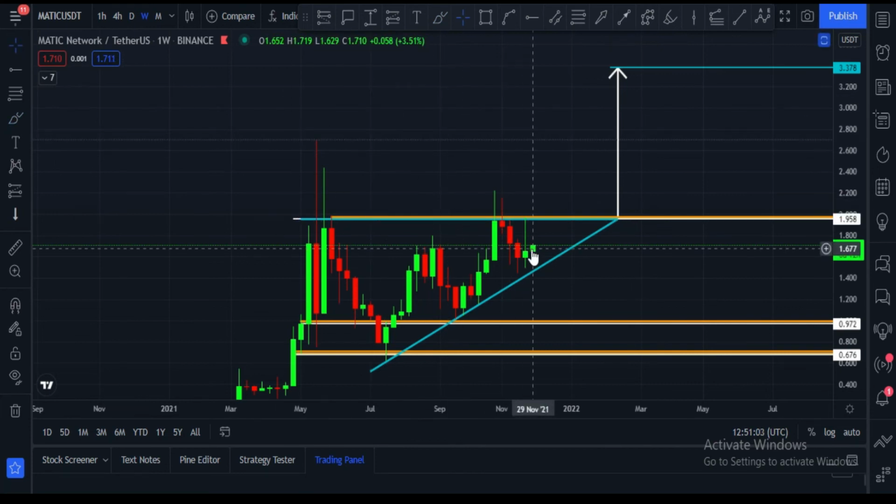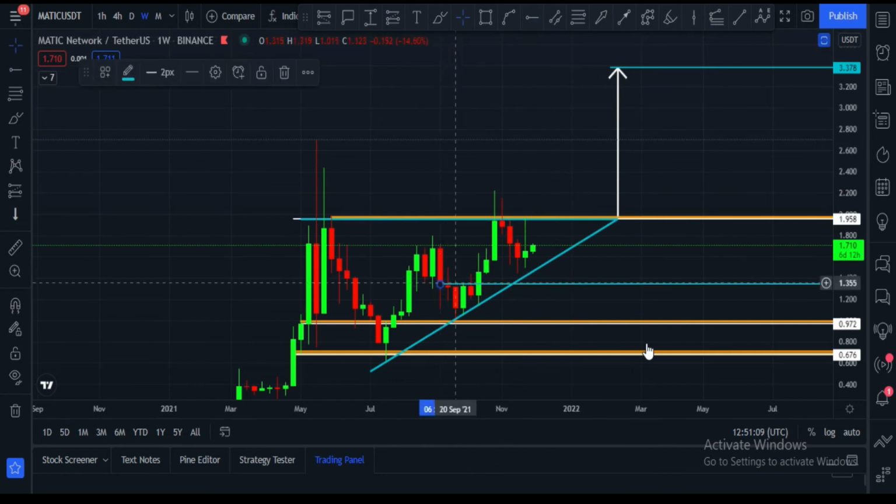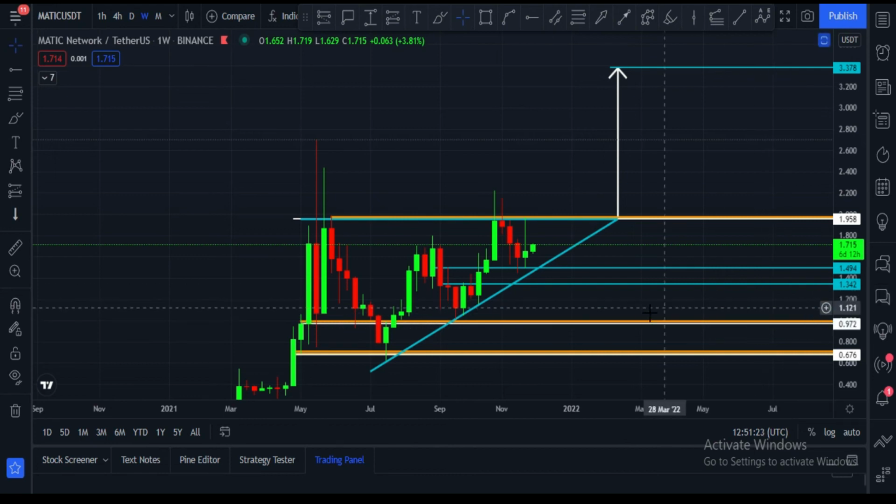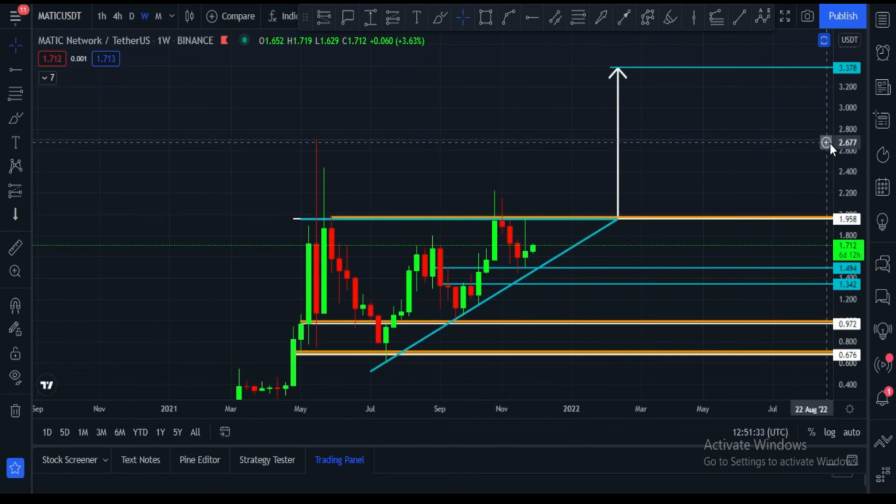And if Matic price breaks this, in that case there is strong support in this area, $1.34 to $1.35. And this is also a strong support, the $1.50 price area. These are major support zones: 1.49, 1.34, 97 cents and 67 cents. These are support zones, and this is horizontal resistance. This is my technical analysis, guys.